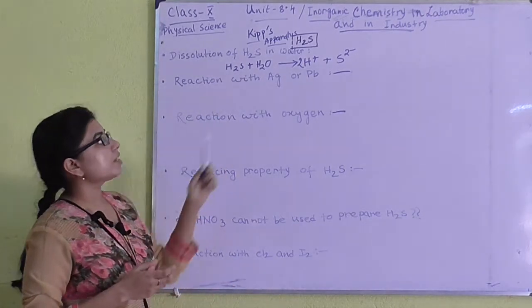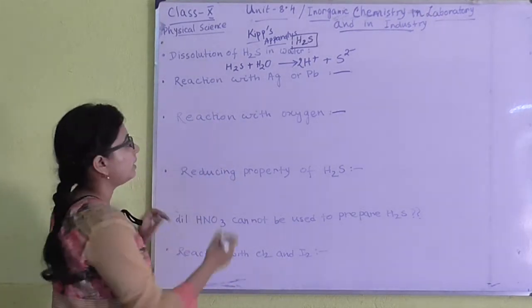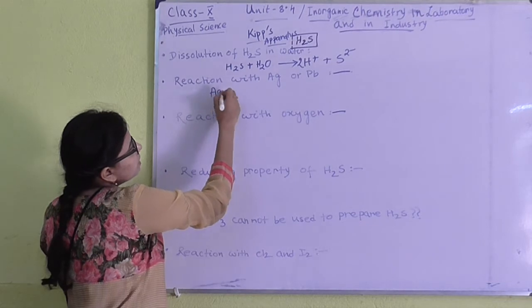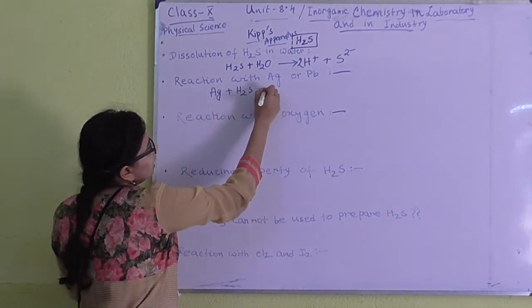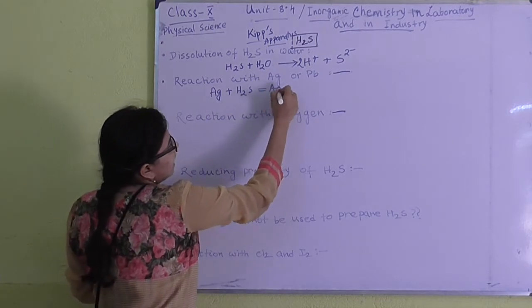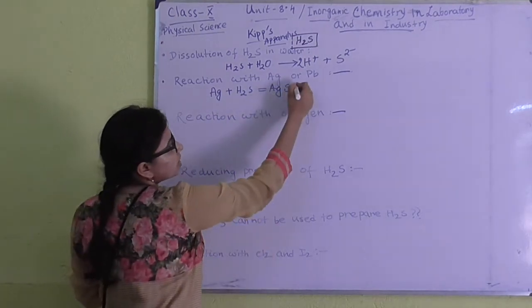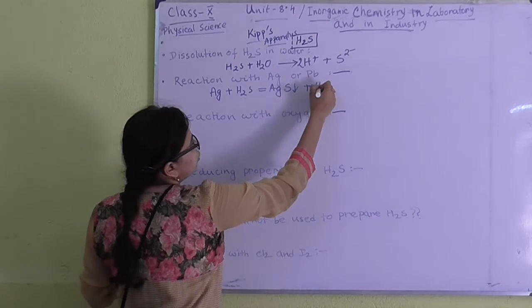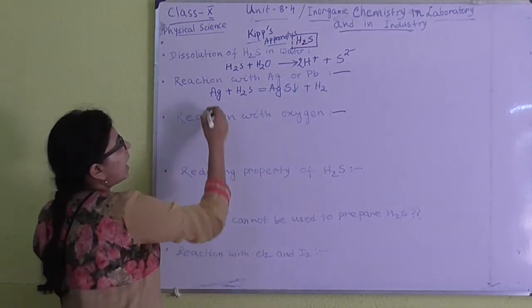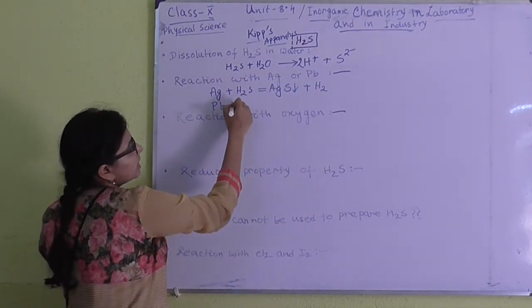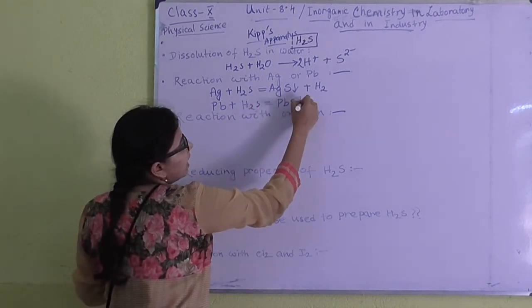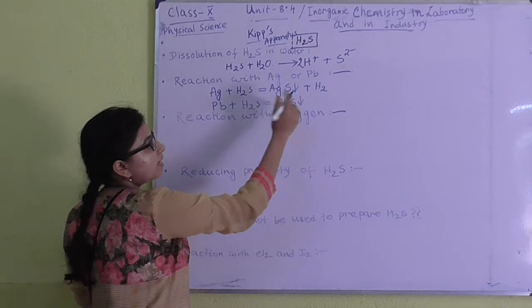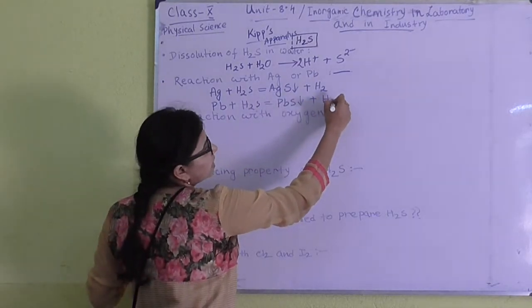Next thing is reaction with silver and lead. If silver is present within H2S medium, it will give you a black precipitate of silver sulfide and hydrogen gas. Okay, and if lead is present in H2S medium, it will give you a black precipitate of lead sulfide and hydrogen gas also.